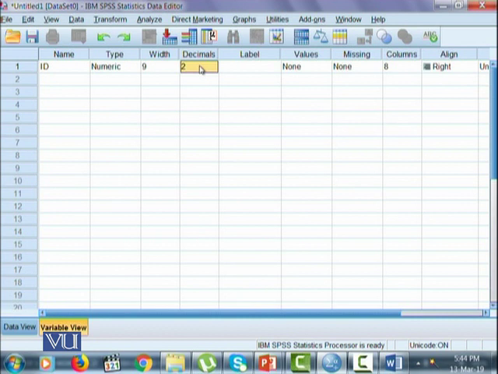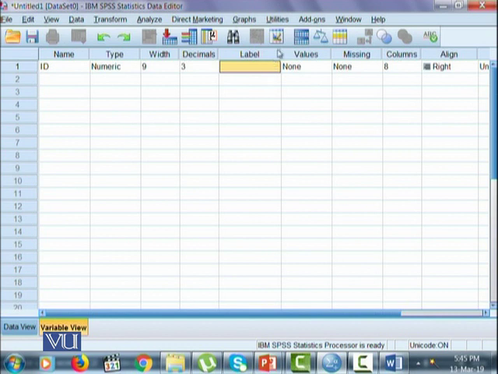To do this, we'll come here and click on the up arrow, or we can type the number in and press enter. This will make it 3 decimal places, which will account for all the data values that have 3 decimal places after the decimal point.